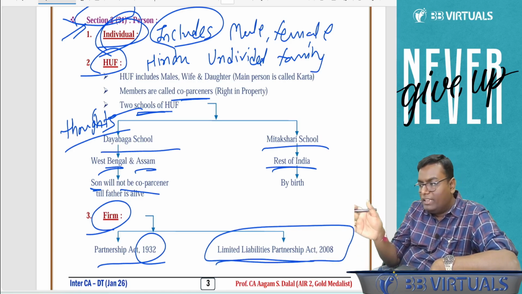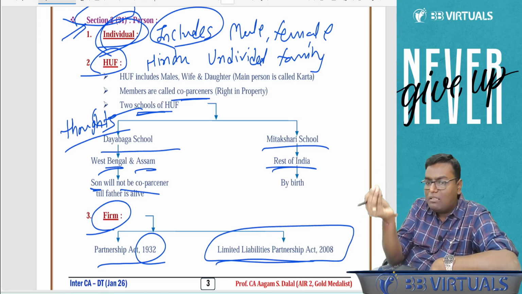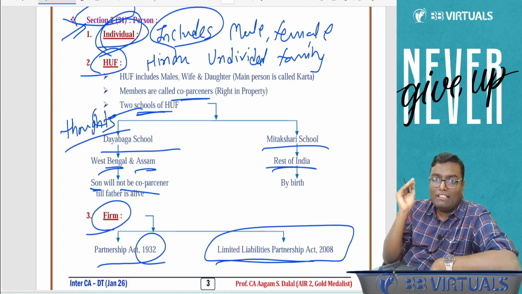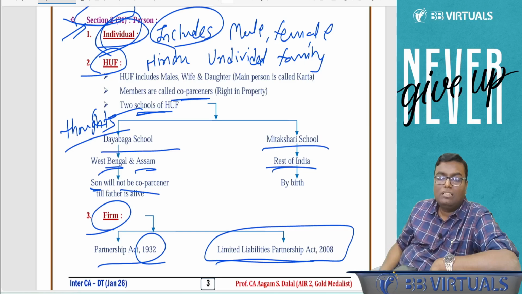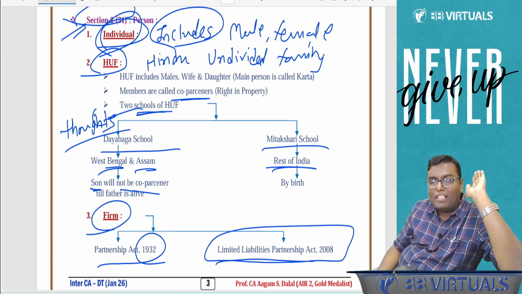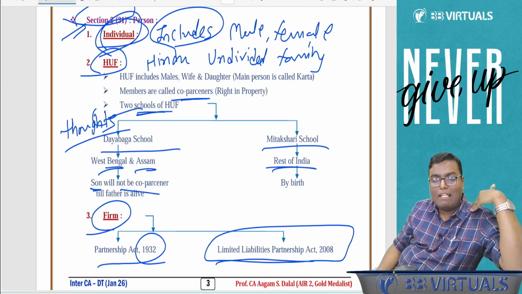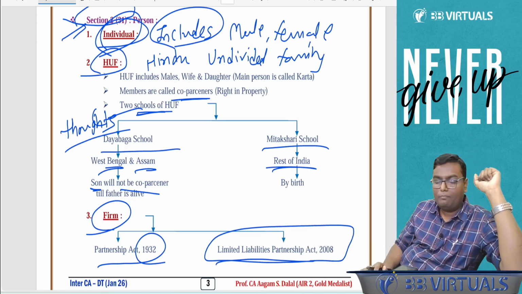Now, either it is unlimited liability or limited liability, both are called as what? Firm. And firm is also a person, meaning thereby if a partnership firm is earning some income, it will be liable to pay income tax because it is chargeable under the Income Tax Act and it is treated as a separate person. So up to now, even though in the Partnership Act you studied that a firm is not a separate identity, in income tax all are separate. Individual is separate, HUF is separate, firm is separate. Up to now, three persons.